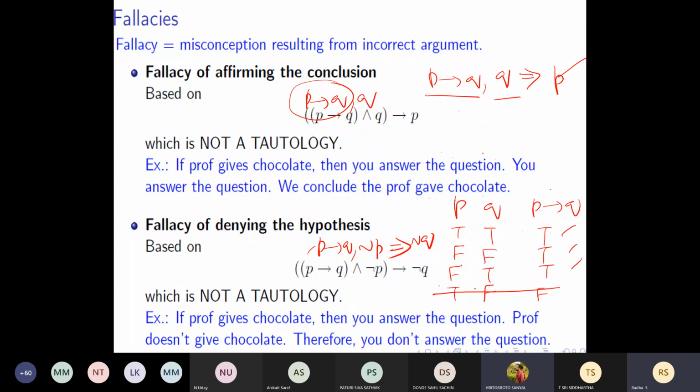P is false in which of these? In these two cases, P is false. So when P is false, they are saying only Q is false. No, Q is also true, right? In that case also P implies Q is true. So this way of concluding is wrong. That's what is called the fallacy of denying the hypothesis. You cannot deny something when it is true. Okay.